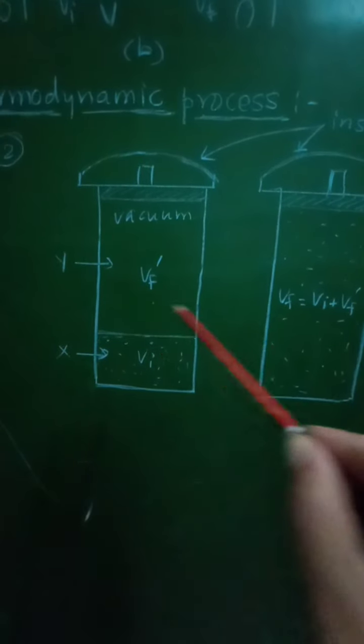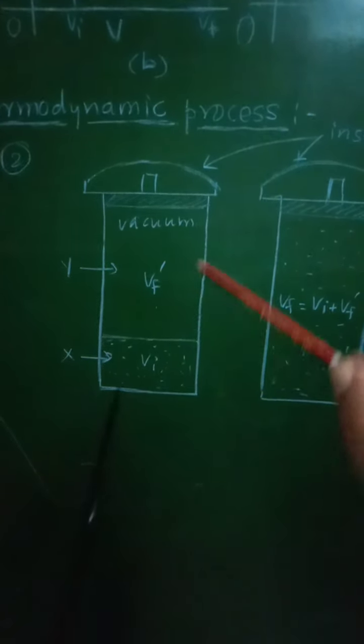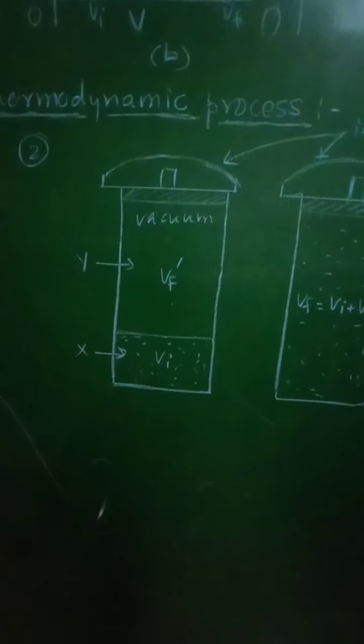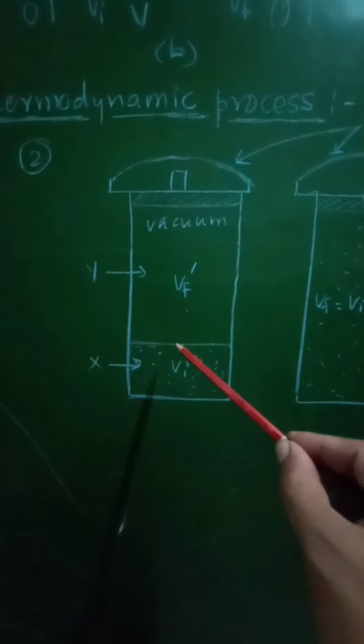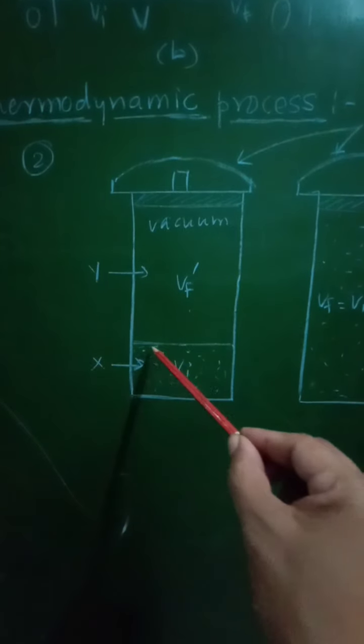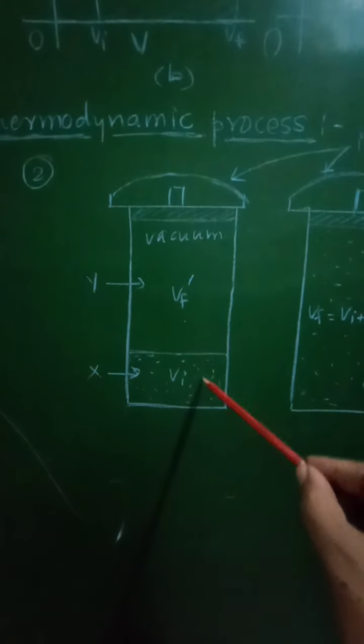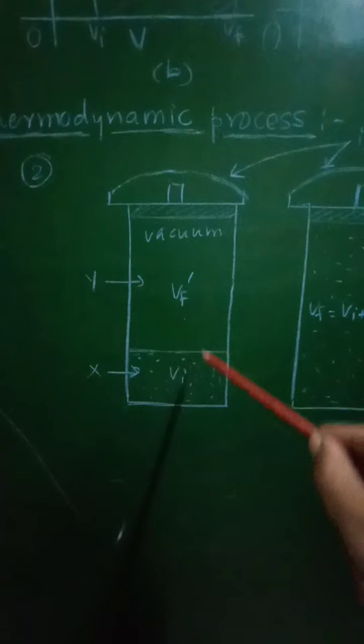Now this cylinder will be divided into two compartments by using a very thin, insulated as well as breakable partition. So with the help of a very thin partition, it will be divided into two parts. So this will represent the partition, which will be a breakable partition, which will divide that cylinder into two parts.